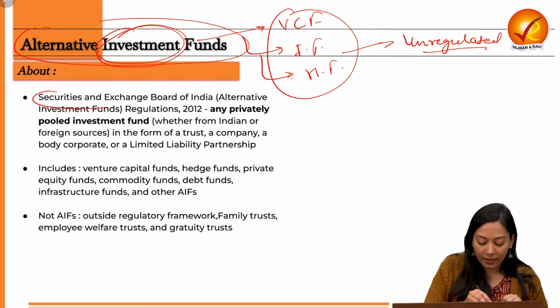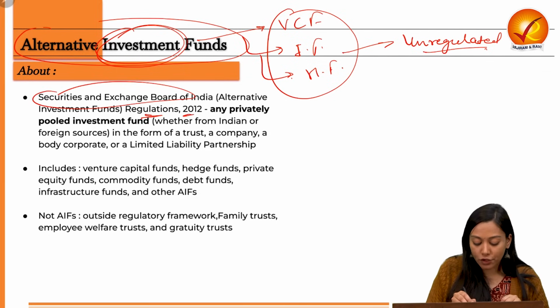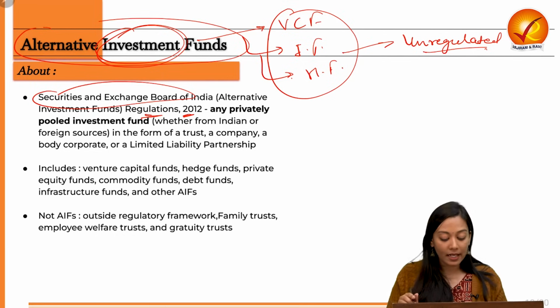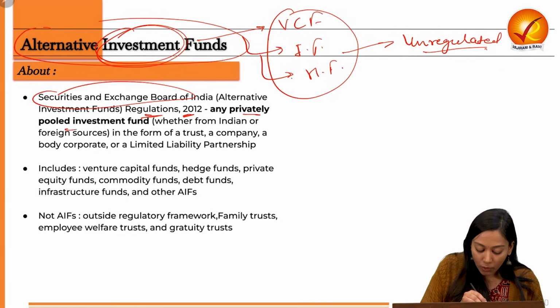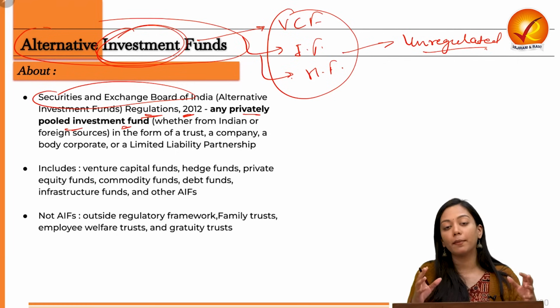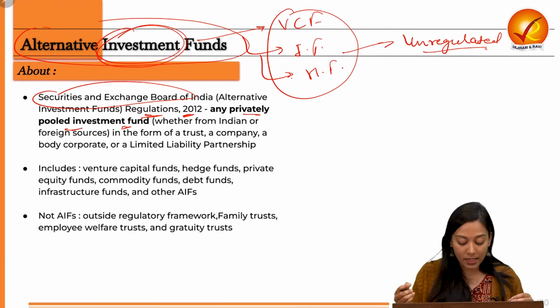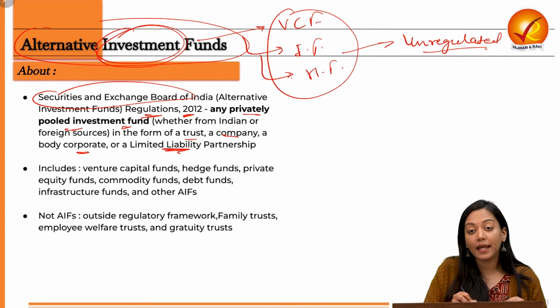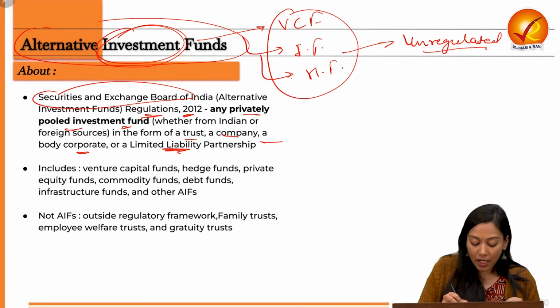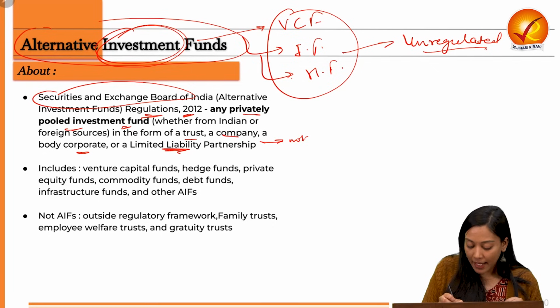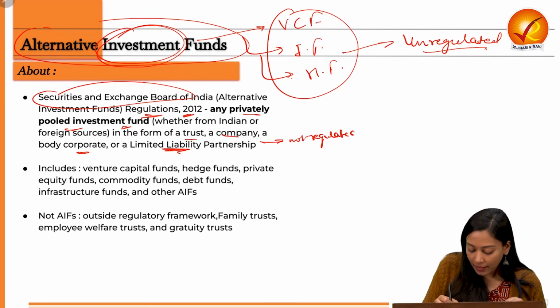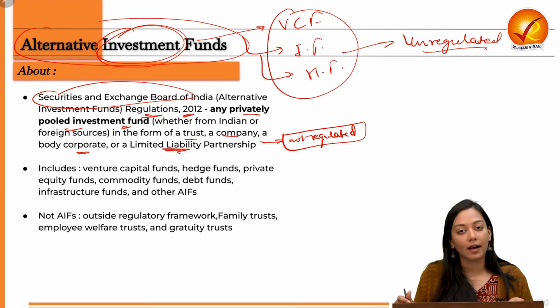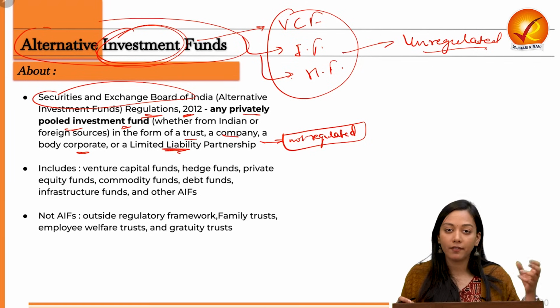SEBI itself, in its regulation of 2012, has defined it as any privately pooled investment fund, which could be coming from Indian or foreign sources, in the form of a trust or a company or a body corporate or an LLP, which is not registered anywhere or regulated by any regulatory body in India. Those are considered alternative investment funds.